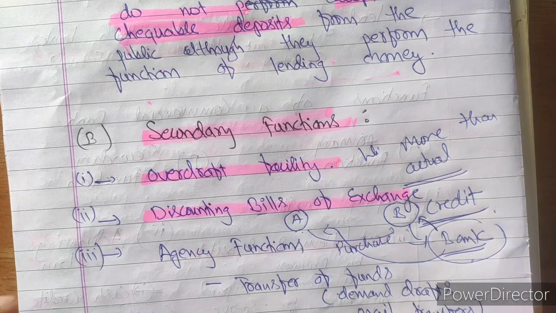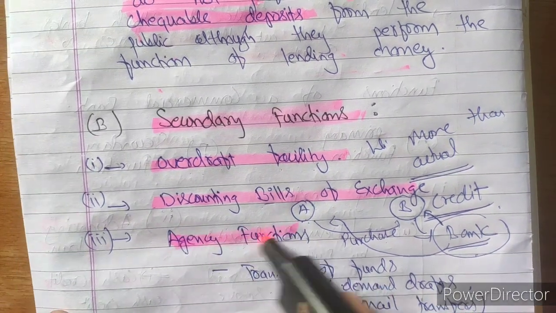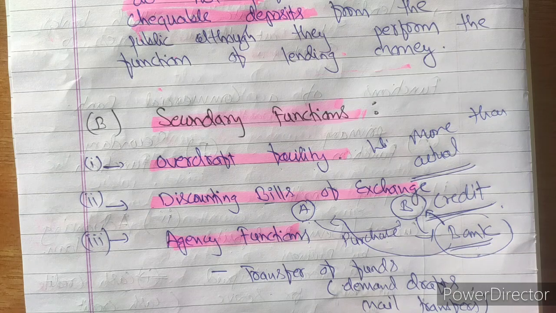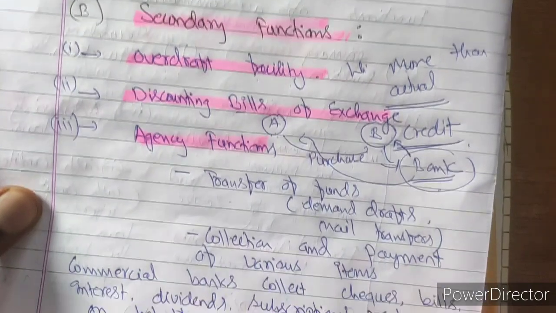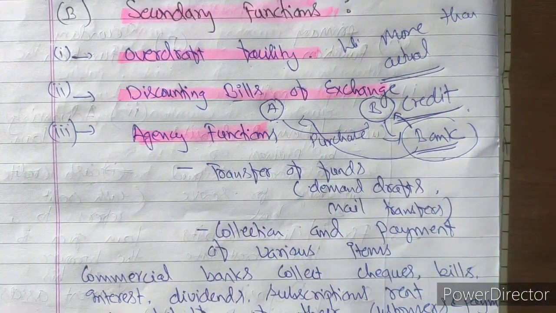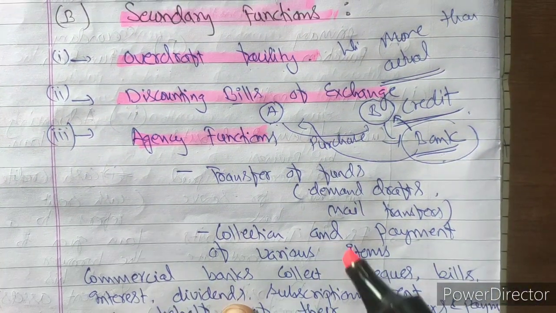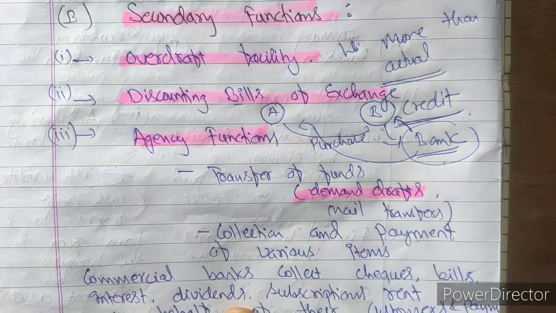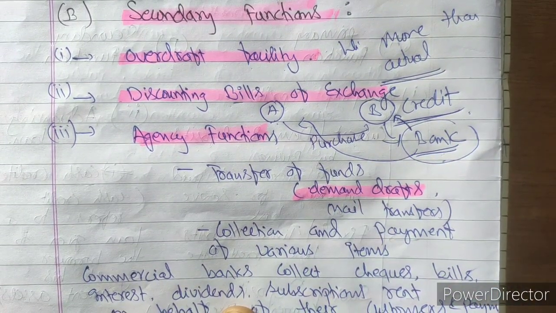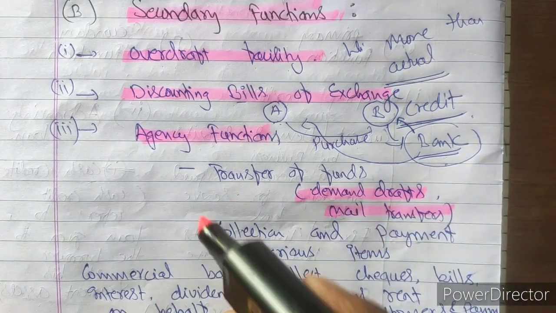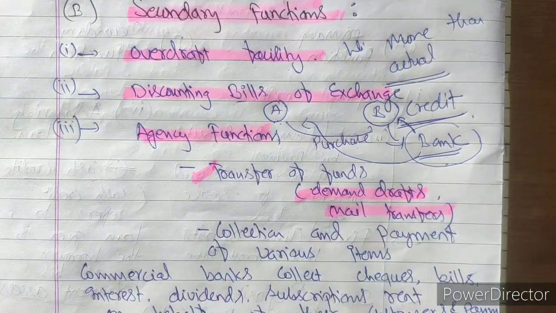The next function is the agency function. Banks perform as an agent. As an agent, what do banks perform? The first is the transfer of funds. Banks help us to transfer our funds from one place to another. Under transfer of funds, the first is the demand draft. They provide the facility of a demand draft, rather than taking cash, and also direct transfer and mail transfer. So transfer of funds is one of the agency functions.